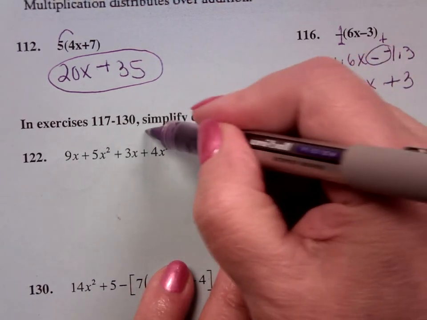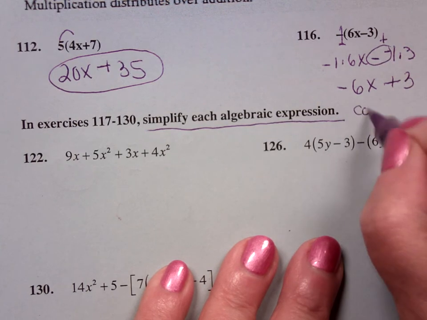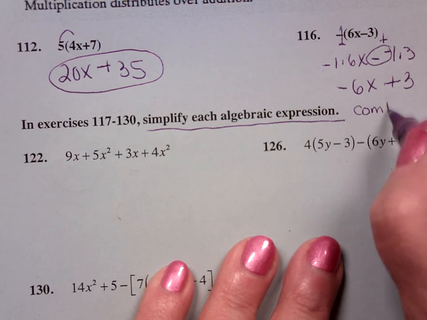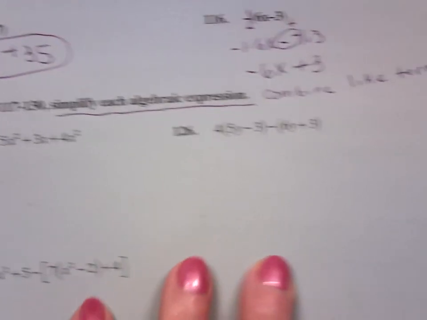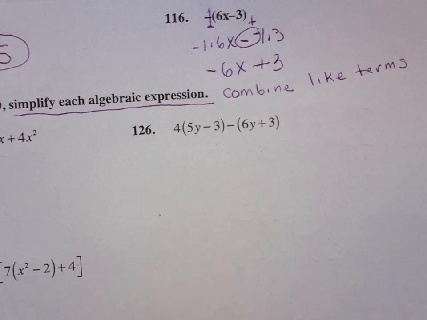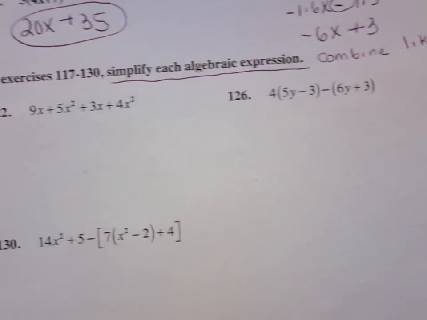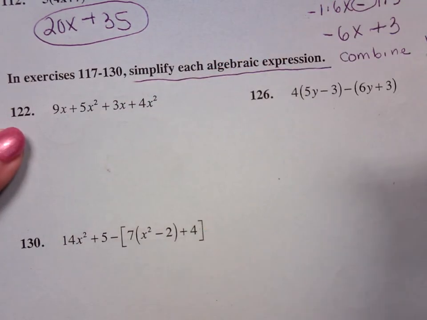When it says simplify each algebraic expression, what it means is to remove parentheses and combine like terms. The x squareds are different than x's.